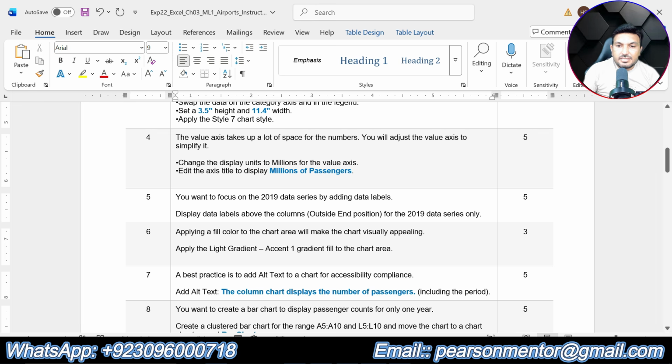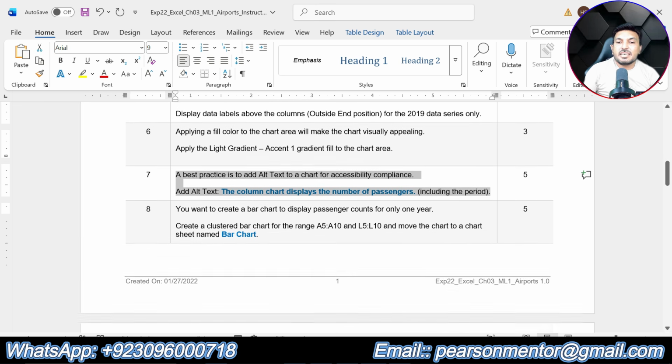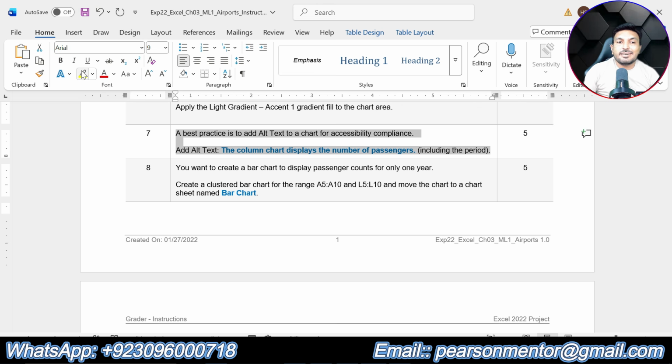So step number 7 is saying a best practice is to add all text to chart for the accessibility compliance. Add all text, the column chart displays the number of passengers including the period. So this is the text that we are supposed to add into the clustered column chart as alt text. So I will simply copy this alt text starting from the and ending at period.